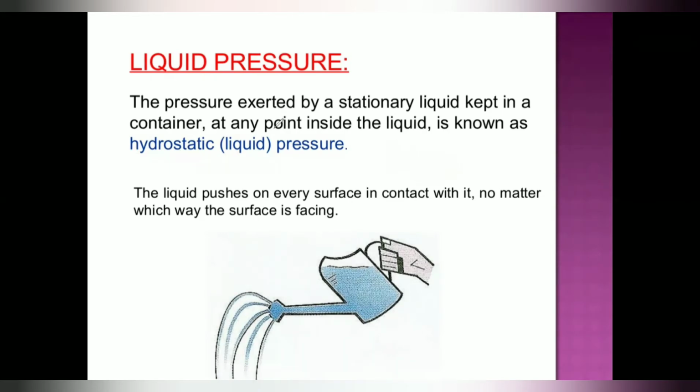Or, the pressure exerted by a stationary liquid kept in a container, at any point inside the liquid, is known as hydrostatic pressure. As I said, hydro is liquid, and static is at rest, not moving.